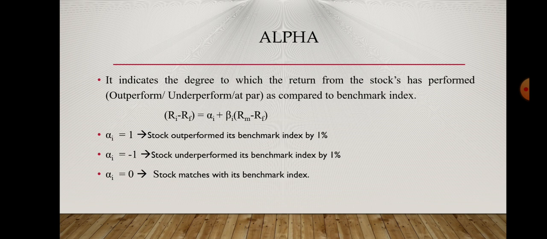If alpha is -1, it means the stock underperformed its benchmark index. It means the return that we are getting from the stock is 1% lower as compared to the benchmark index. If alpha is 0, it means the return from the stock and the return from the benchmark index are the same.